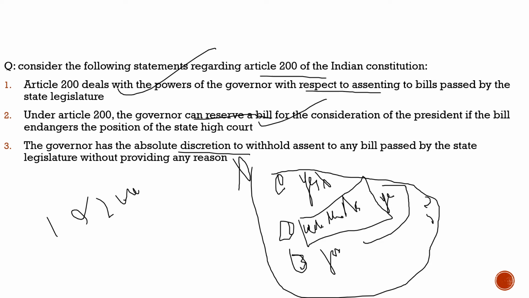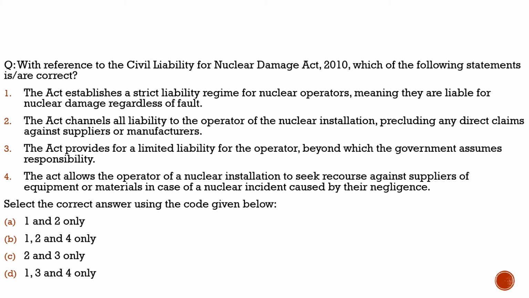Now let's move to another question. Let's see what we have brought on the screen. Here, as you can see, the question is about the Civil Liability for Nuclear Damage Act 2010. Why did we discuss this question?